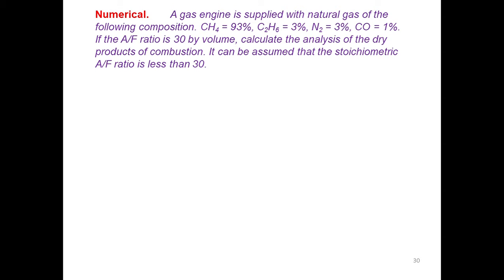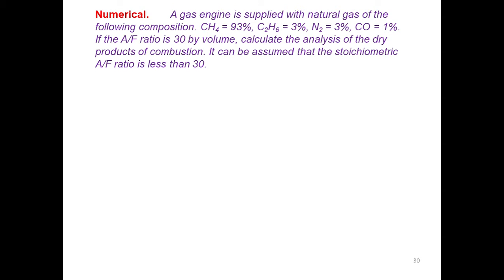And it can be assumed that the stoichiometric air fuel ratio is less than 30. Means what? The stoichiometric air fuel ratio is less than 30, but you are supplying an air fuel ratio of 30. What is the meaning of that? The meaning is you are supplying excess air. Remember that. The air required for this combustion is less than whatever you are supplying. We are supplying an air fuel ratio of 30, but stoichiometric is less than that. Means you are supplying excess air than required.